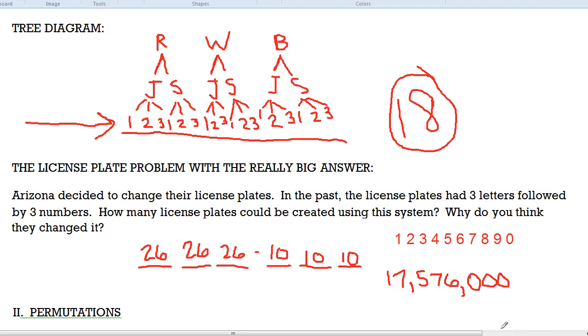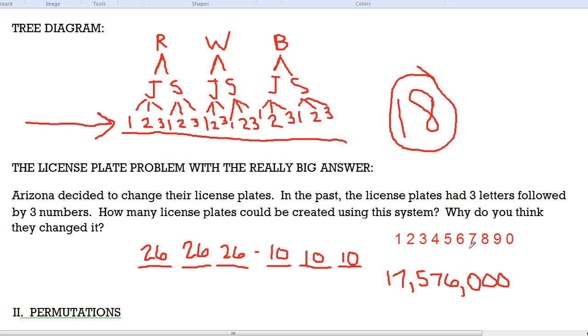Now, why was that not enough? Well, in Arizona, it used to be, as soon as you got rid of your car, you would get a new car with a new license plate. So there are some people who have had all sorts of different license plates in their life, maybe 5 or 10 or 15 different license plates over the years. So what ended up happening is they ended up running out.